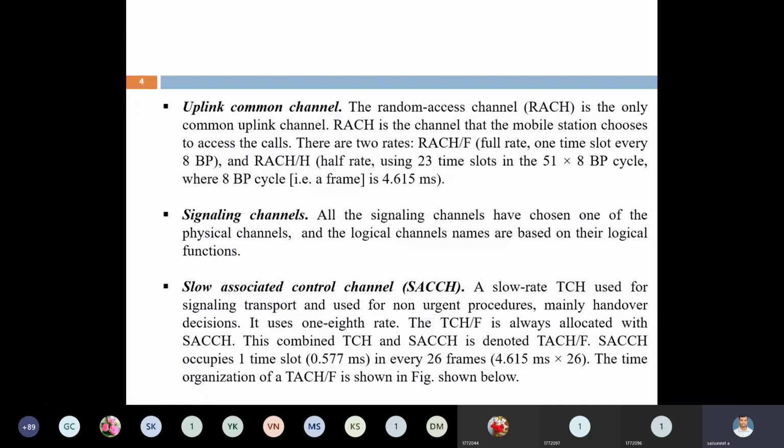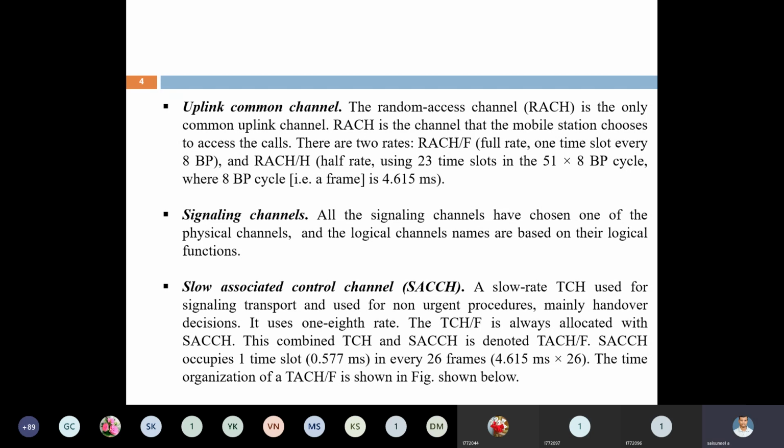Next one is the uplink common channel. Here, this uplink common channel is nothing but the signal transmitted from the mobile station to the base station. The other name for the uplink channel is the random access channel, RACH. Here this RACH is again divided into two types based on full rate and half rate: full rate and half rate.